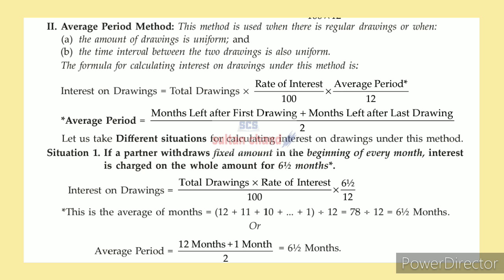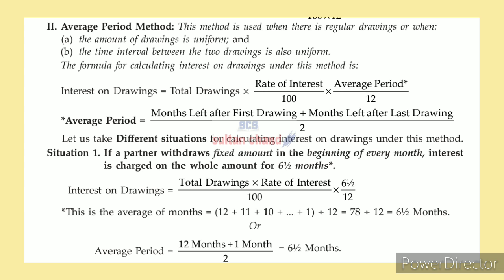Okay, in this average period method, the amount of drawings is uniform and the time interval between two drawings would be the same. If the time interval is differing, in that sense also we have to use the first method, that is the product method. And if the amount withdrawn differs, in that sense also we have to refer to the first method, not the second method. The second method is widely used at present. And already, while I taught you about interest on drawings, beginning of each month, mid of each month, and end of each month, beginning of each quarter, mid of each quarter, and end of each quarter. So in that sense, it is an average method. It depends upon the situation.